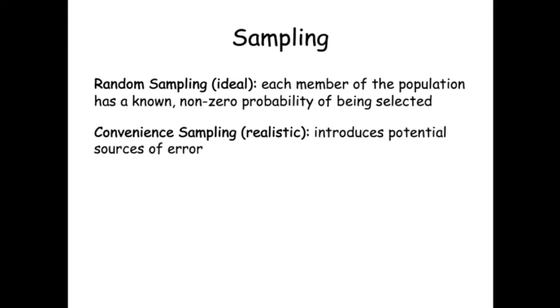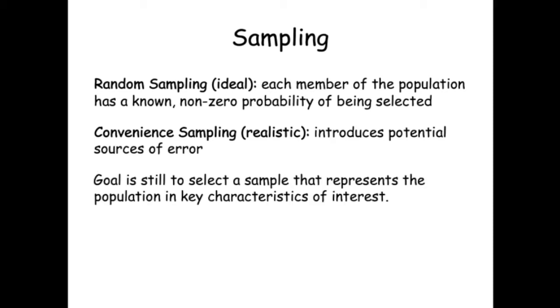So while random sampling is the gold standard for subject selection, we often rely on samples of convenience. For example, we work in a school system or a healthcare setting and have access to their records. Convenience sampling has the potential to introduce bias, systematic sources of error in estimating population characteristics, and may limit generalizability of results. However, no matter how the sample is selected, it should represent the population in the characteristics of interest.